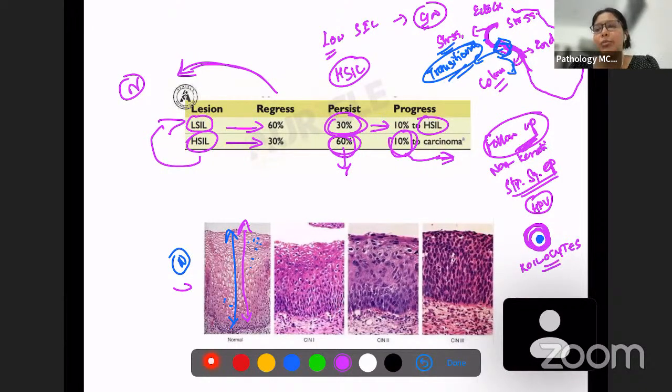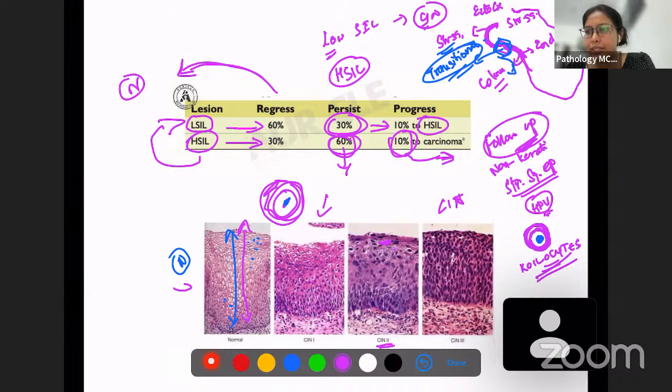These koilocytes can be seen here, because you can compare it. This is not so darkly stained nucleus, and this nucleus is darkly stained. Surrounding the nucleus, you can see that there is an empty space, and then the cell cytoplasm is there. So these cells are koilocytes. They are associated with HPV infection. So you can see them in cervical intraepithelial neoplasia also. And this is moderate. You can see even darker cells, almost up to the end you have these cells, and CIN3 is what is known as full thickness dysplasia.